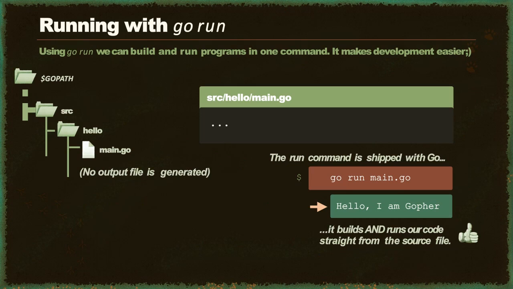Now, for those with a background in interpreted languages like Ruby, Python, or PHP, you might be wondering if there's a way to run Go programs without this intermediate compilation step. And the answer is yes. We can use go run, another command that's shipped with Go, and give it the main file name. With this single command, our program will be built and run, and we can see the same message printed to the console. Hello, I am Gopher. Now, while we rarely use go run in production, this command is quite handy for development.